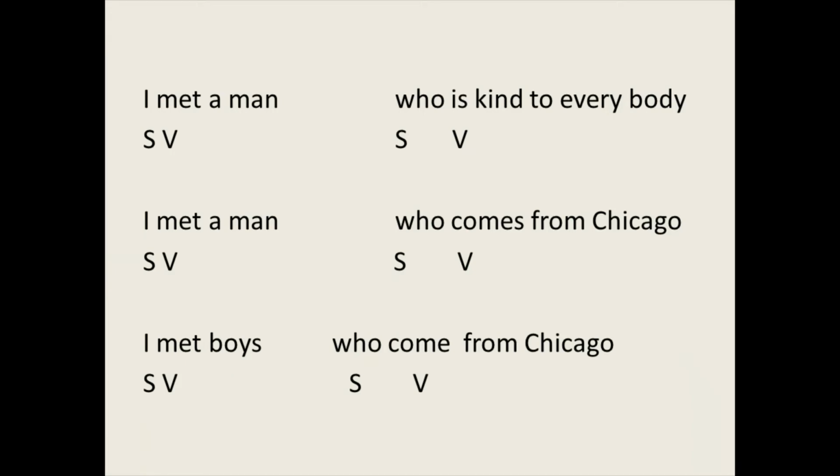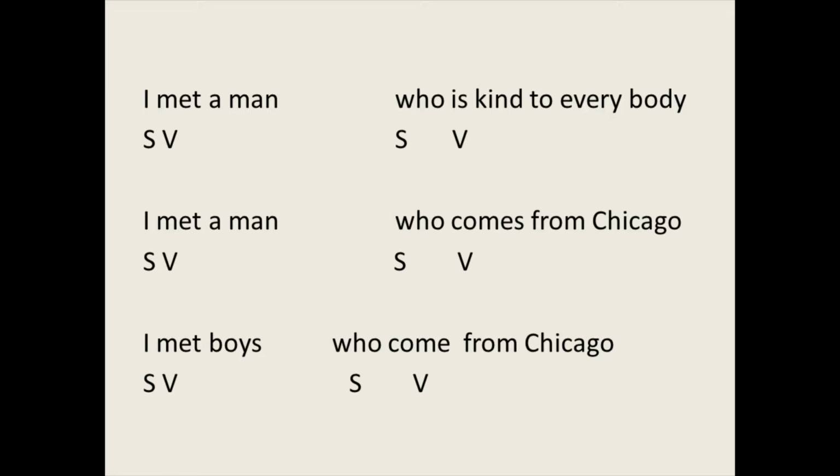Okay. So, in this sentence, I met a man who is kind to everybody. There are two clauses. Why are they called clauses? Because each part of the sentence, they have subject and verb.